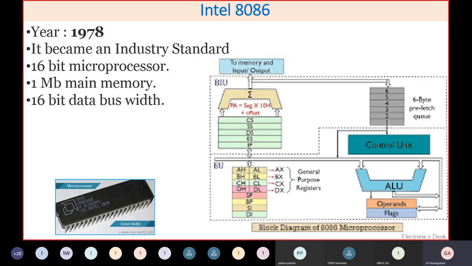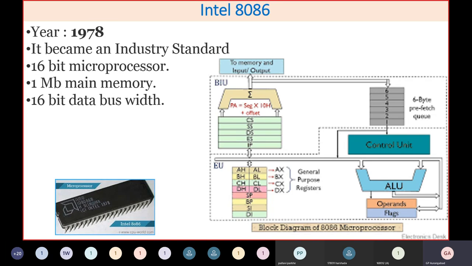If you have 18 address lines, it will go to 256. For 19 lines, it will go to 512 kilobytes. If you have 20 address lines, then it will go to 1 MB of main memory. So you know the relation between address lines and the maximum memory that it can address.